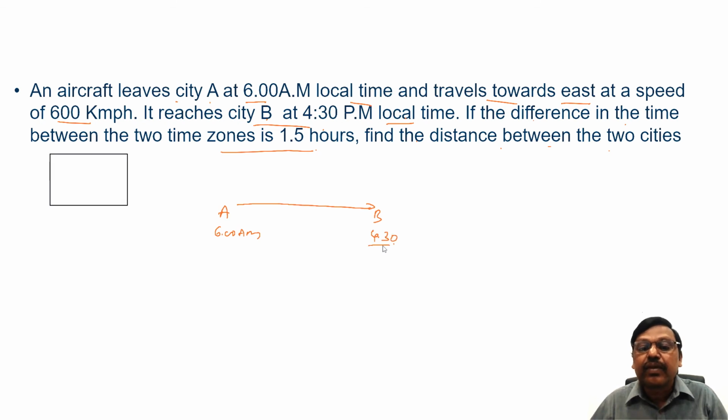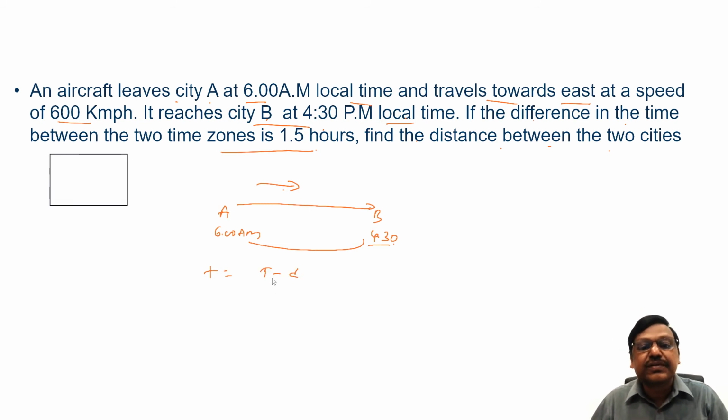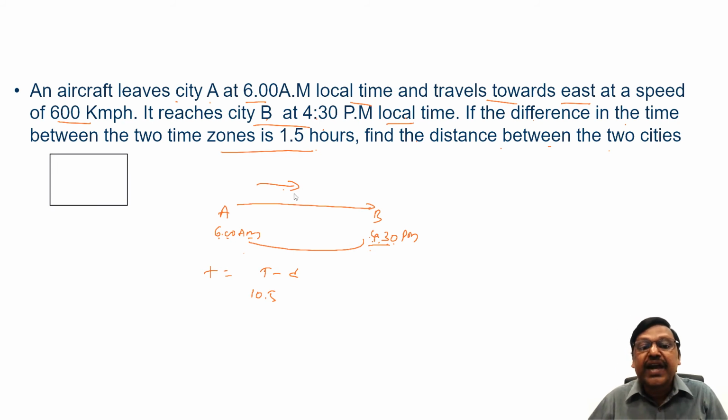Its local time. So now, it is traveling towards east, which means the actual travel time will be the difference in the times minus the difference in the time zones. Now, 4:30 p.m., if I take the 24-hour clock, will be 16:30. 16:30 minus 6 o'clock will be 10.5 hours. Right? 6 a.m. to 4:30 p.m. is 10.5 hours, since 6 a.m. to 6 p.m. would be 12 hours. Minus the difference in the time zone, that is 1.5 hours. So the actual travel time will be 9 hours.